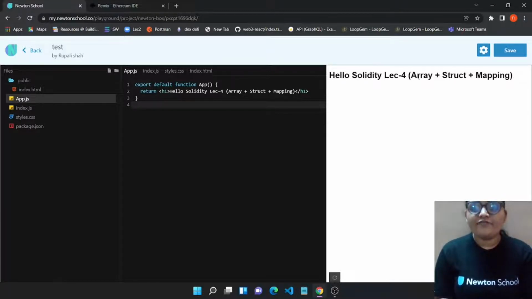So if I combine these three types and create one particular type, which will be like a student, then that student will be the struct. That student will be the complex data type. And if you want a key value pair, like if you want to bind one particular data type with another data type, and you want to create a chain process, then we use mapping. So it was a quick intro about array, struct, and mapping.